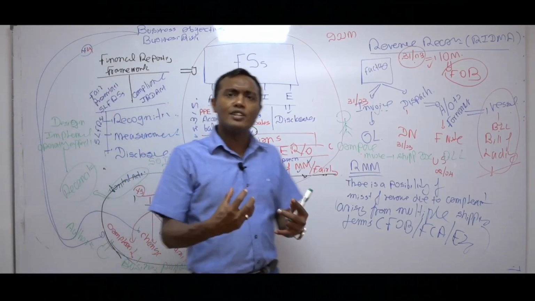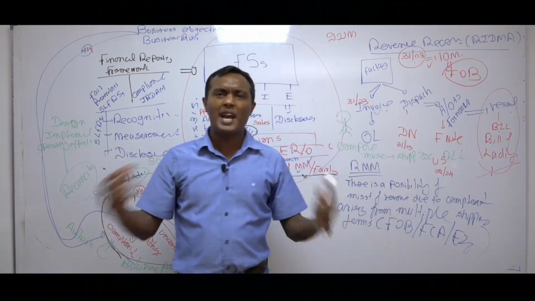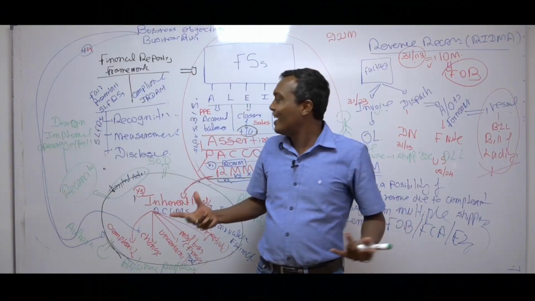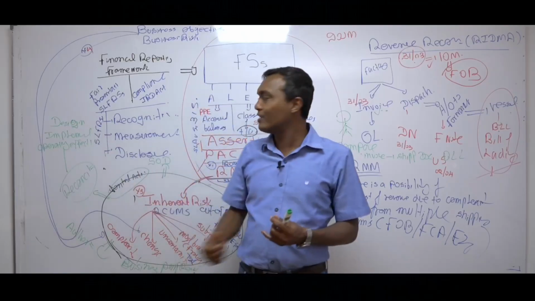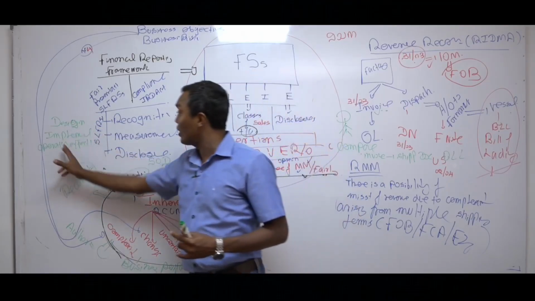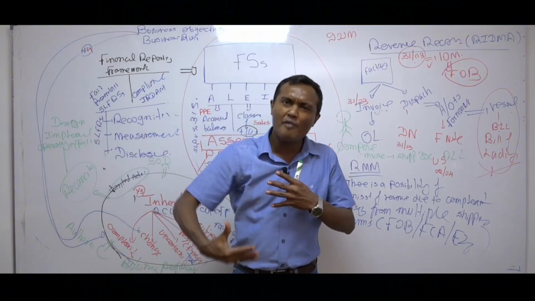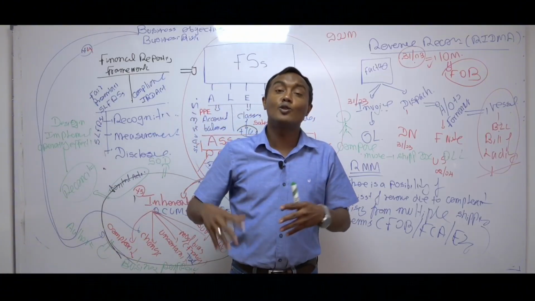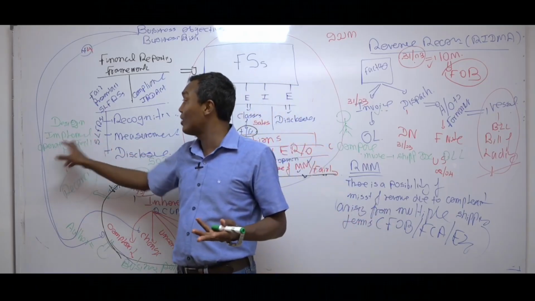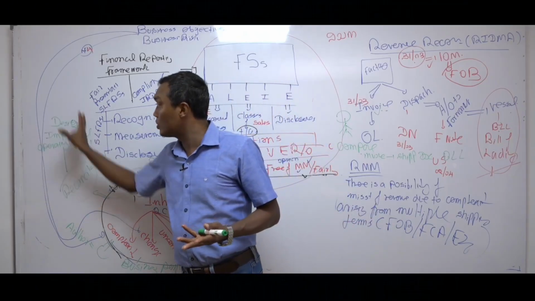Although there is a lock, anybody can break the lock, and by design the lock doesn't work, it is ineffective. Then there is a good lock, but the door is not locked, so the control is not implemented. Operating effectively means every day this has to work. Although there is a good lock, some days the door is open, so it is not operating effectively. So remember these three concepts.